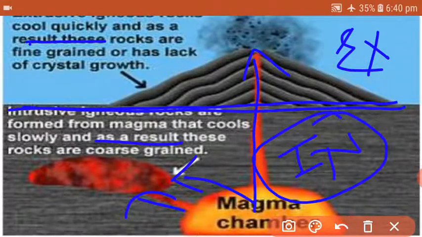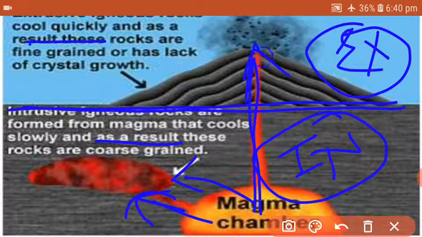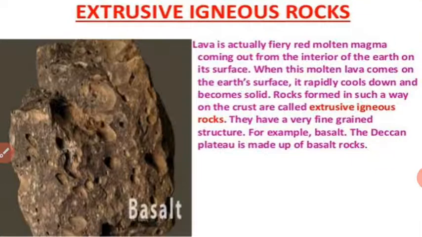So you can find the difference easily: intrusive rocks and extrusive rocks both are made up of the same material, but one has arrived on the surface of the earth and one has not. So that is the only basic difference between these two. But because of the time, as they cool down slowly and as they cool down faster, there is a difference in structure. So first we will find the information about extrusive igneous rocks.